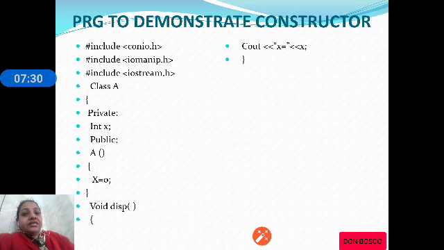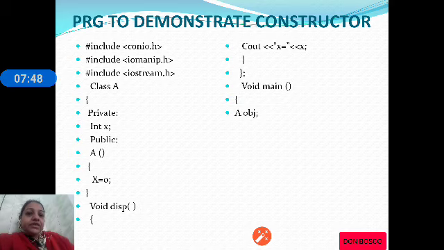A is a constructor which will have the same name as the class name, which will initialize x to 0. Let us continue the program and write the main function. In main we create an object, A obj. Obj is the object created for A, and whenever the object is created, the constructor is automatically executed. So when the constructor is automatically executed, x will become 0.